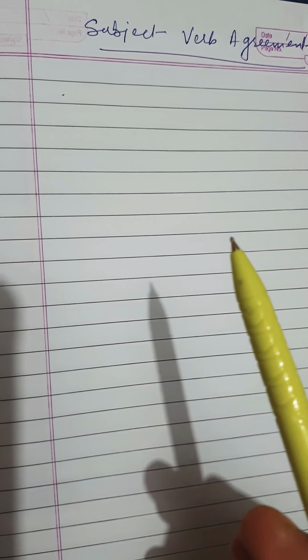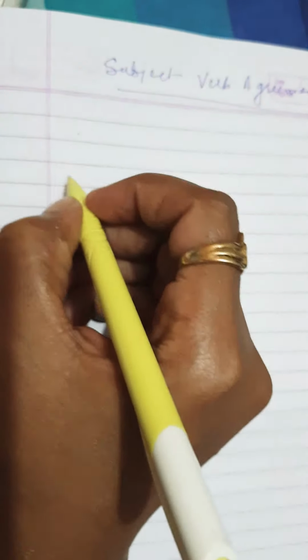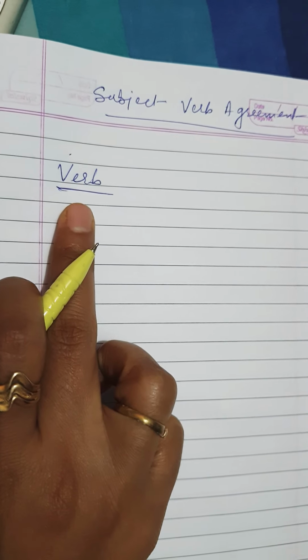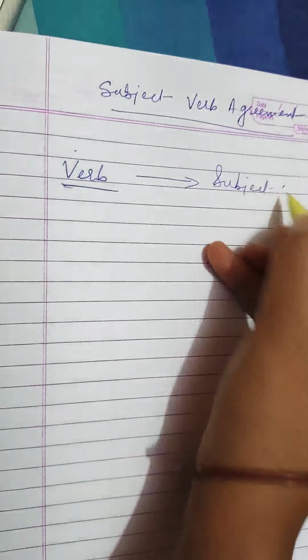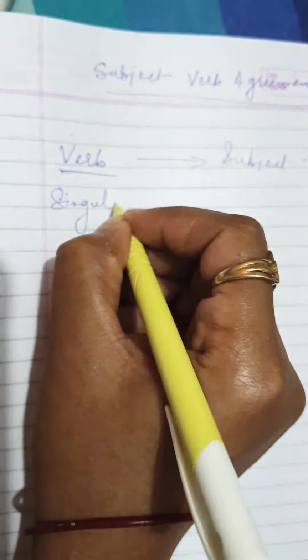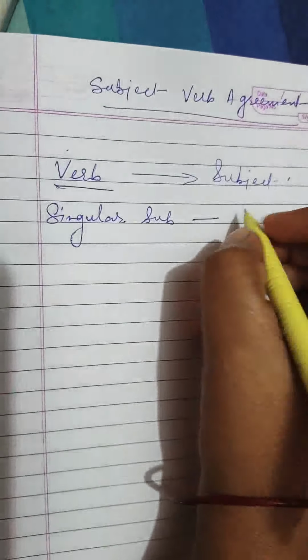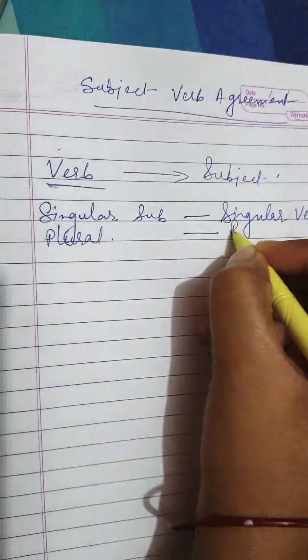Before starting this topic, I would like to make it clear, or you must already know, that in any sentence a verb must agree with the subject. What I mean to say is that a singular subject must agree with a singular verb. In a sentence, a singular subject will be followed by a singular verb. In the same way, a plural subject will be followed by a plural verb.